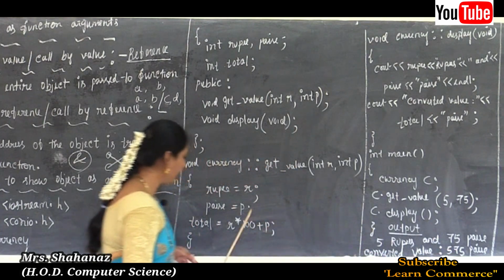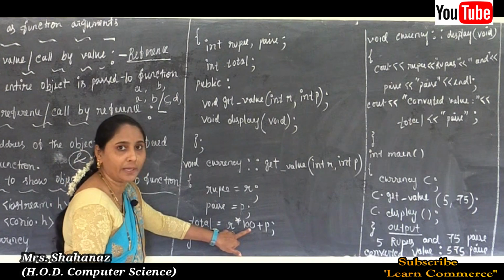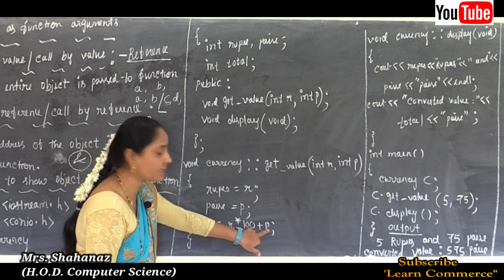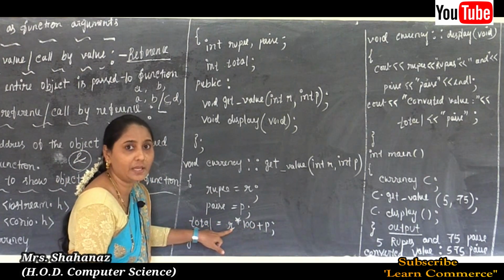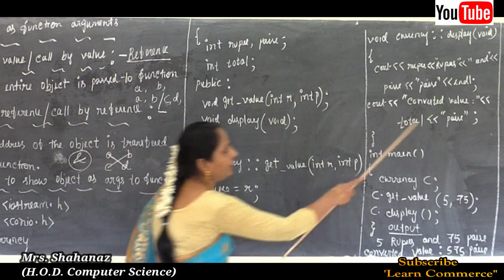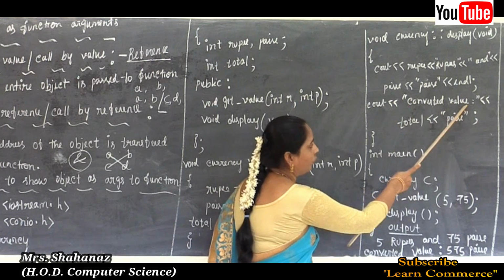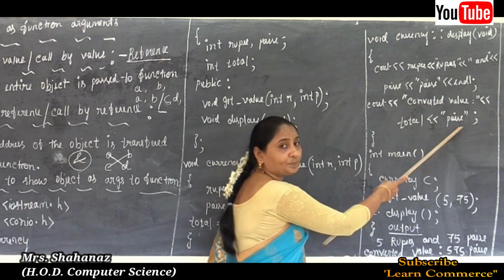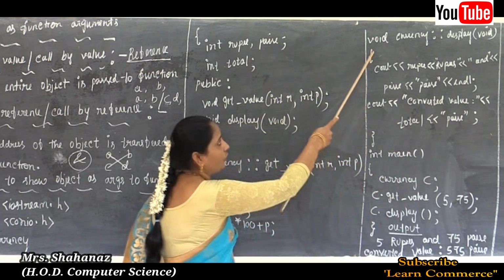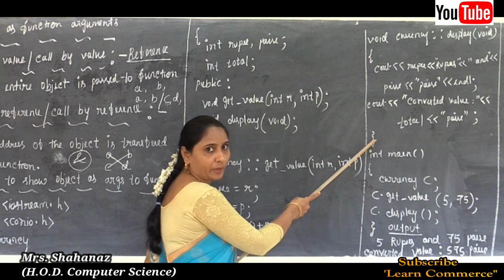Why? Because we already taken 5 into 100, 500, okay, plus 75. So going to display as the 575, and here I want to display as paise. So the converted value colon 575 paise, opening of the flower bracket, closing of the flower bracket here.